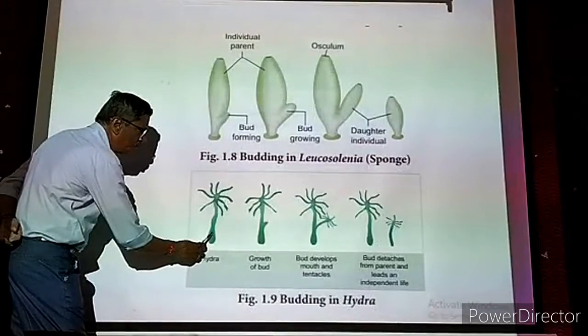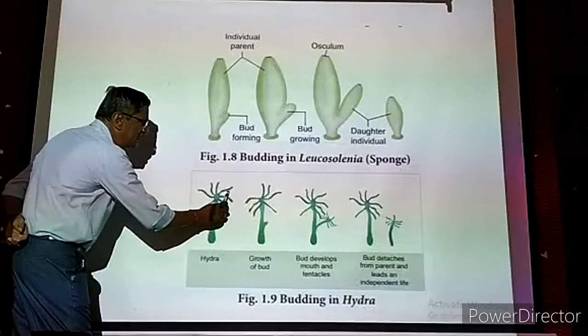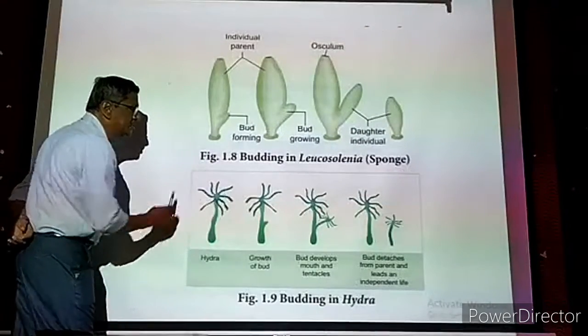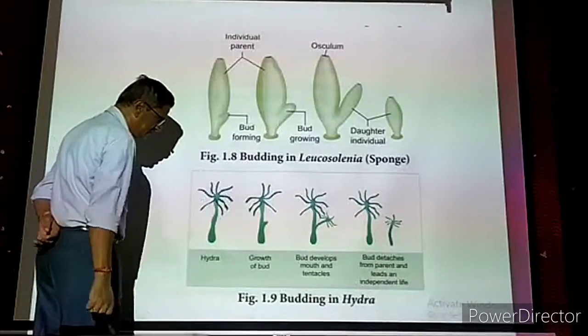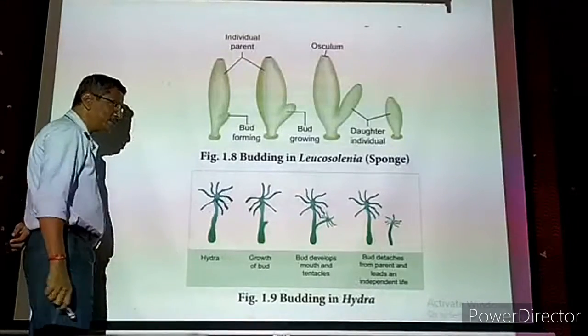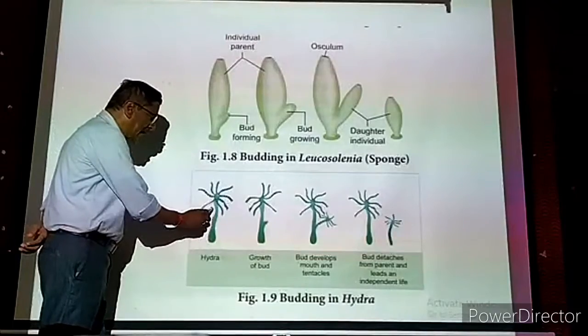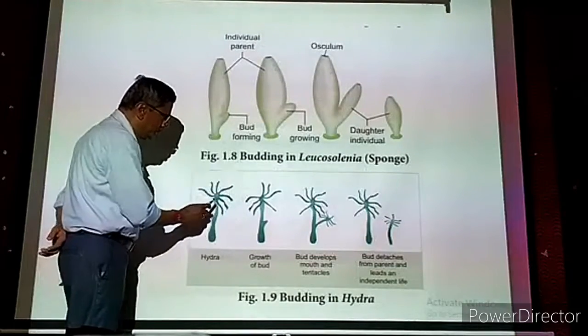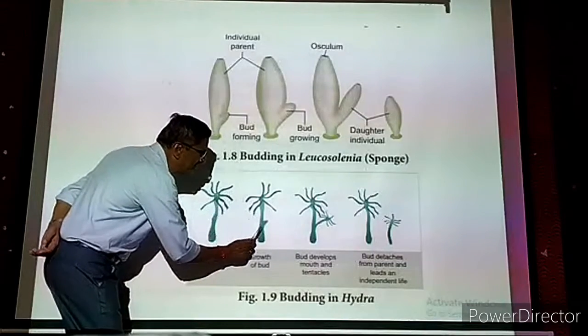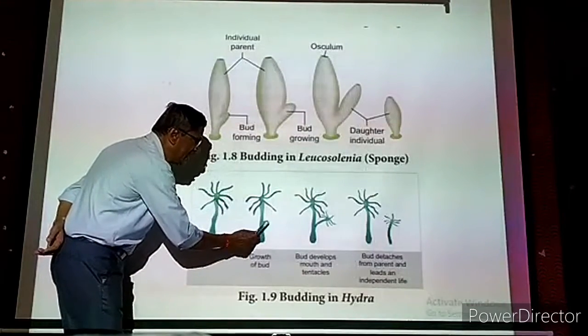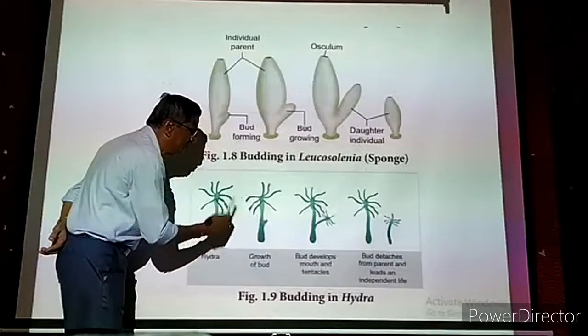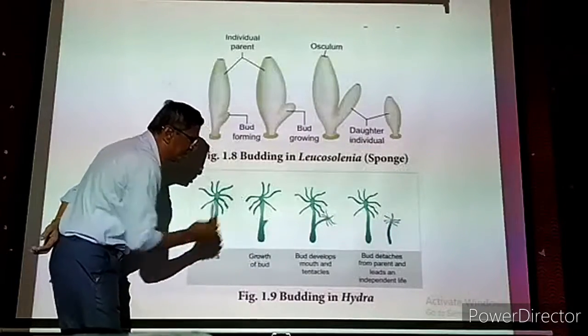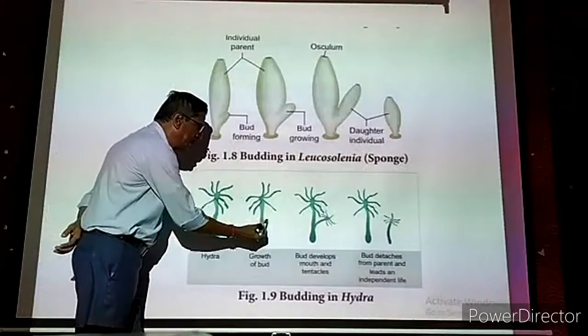Now it has a more or less cylindrical body, and 6 or 7 tentacles, finger-like projections, will be there. This is one adult Hydra. Once it is mature, it reproduces by the sexual method also, but budding we are going to see. From the side of the body, either here or here, anywhere, one small outer projection is formed. It is called a bud.